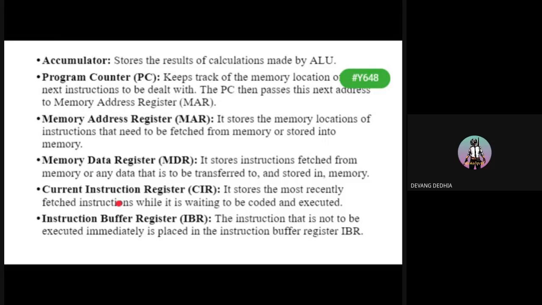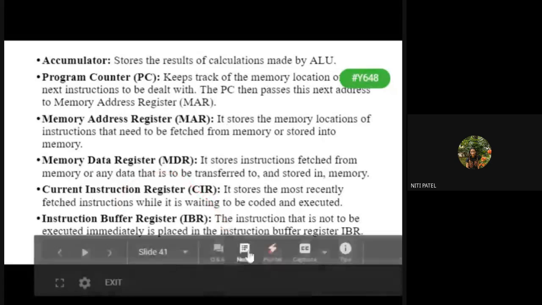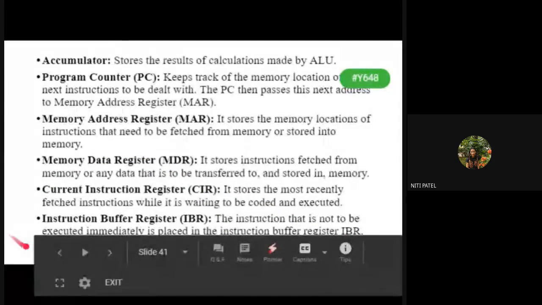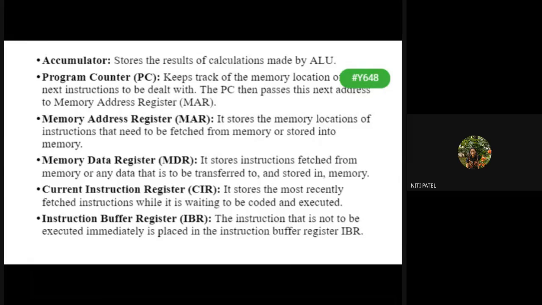Okay. Next, instruction buffer register. Now what is instruction buffer register? The instruction that is not to be executed immediately is placed in the instruction buffer register. What is my program? A equal to 2, B equal to 3, A plus B equal to C. A equal to 2 executed. किधर स्टोर होगा?